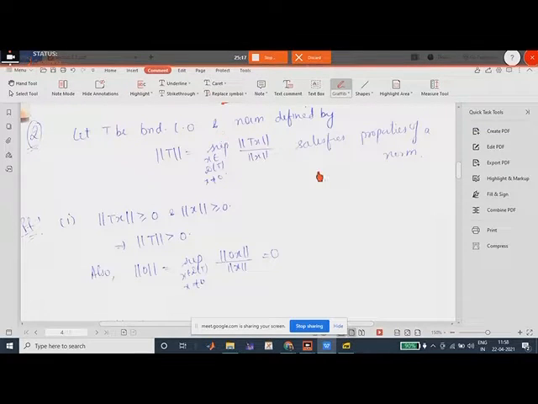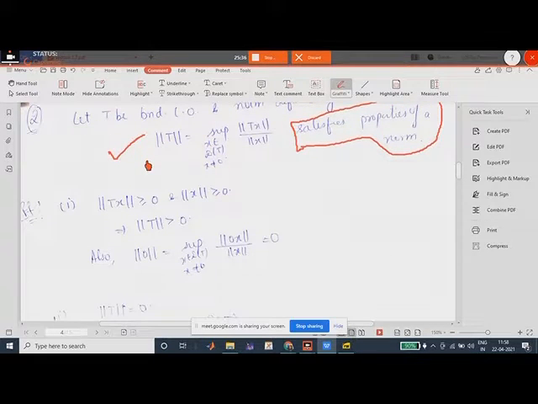Then we have to prove that it satisfies all the properties of a norm, right? We can't take anything for granted. We have to prove this. Now, if we prove for this definition, it can automatically be proved for the alternative definition, right? So we are proving for the basic definition.